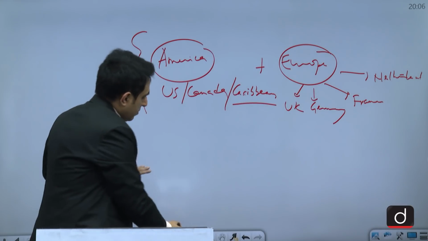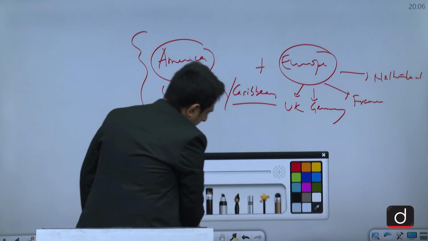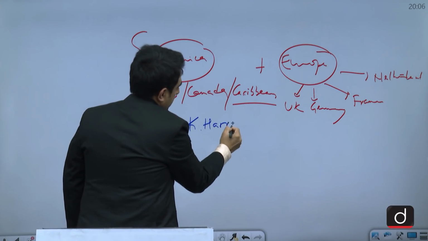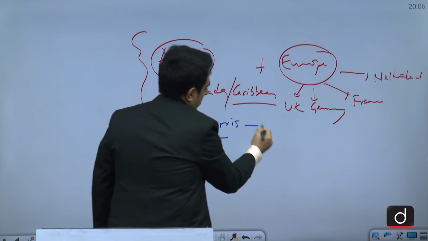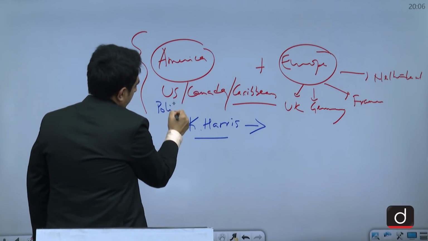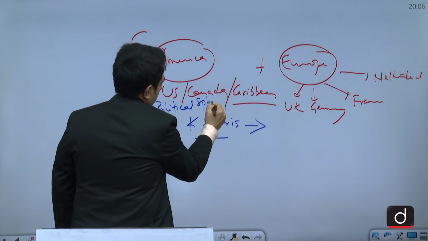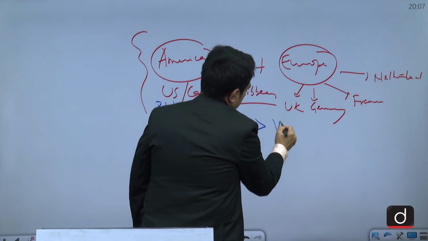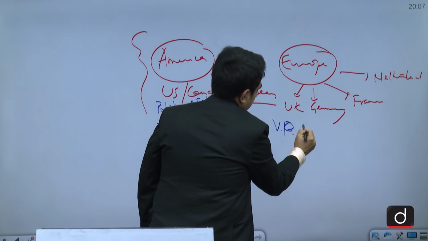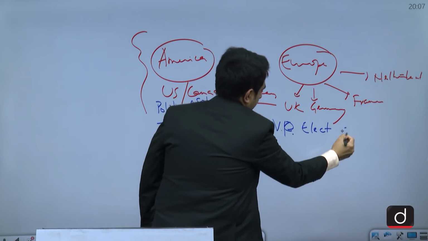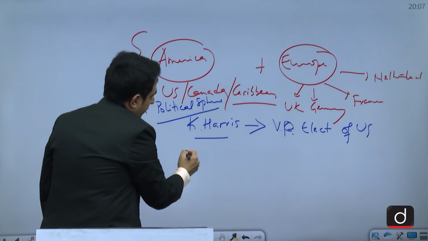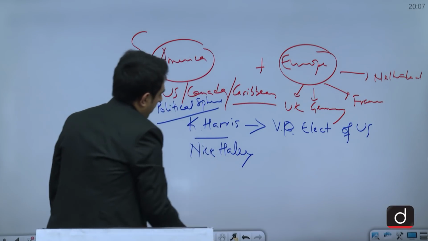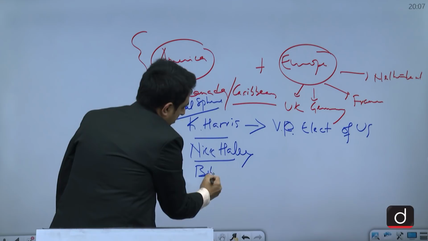Now, the examples that we can cite here are, obviously, Miss Kamala Harris. First of all, let's see the political sphere, how the Indian diaspora is making a mark. So Kamala Harris, the Vice President elect of US. Then we have other people like Nikki Haley. Then we have Bobby Jindal.